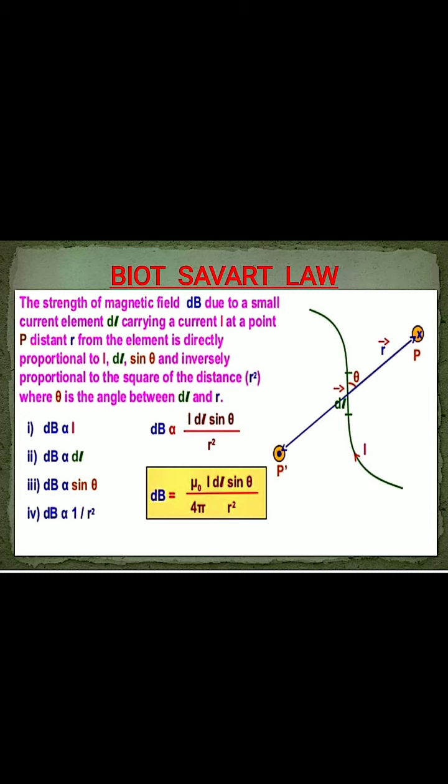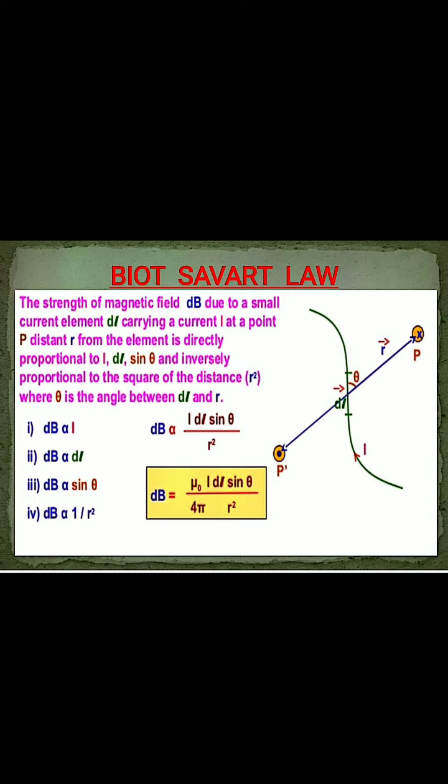Now, after a series of experiments on current carrying conductors of simple shapes, two French physicists, Biot and Savart, deduced an expression for the magnetic field of a current element, which is known as the Biot-Savart law. So a current element means a small segment of the conductor, that is dl.